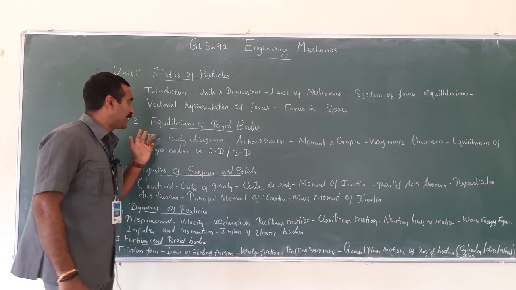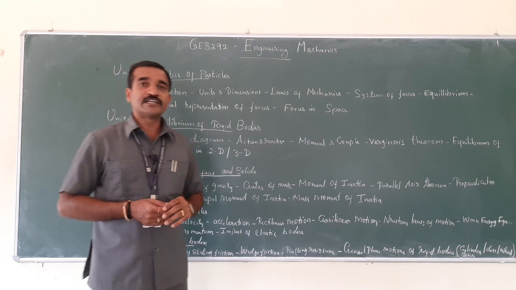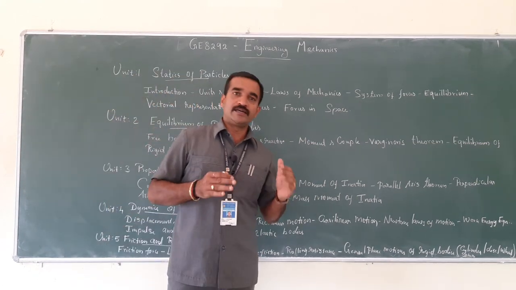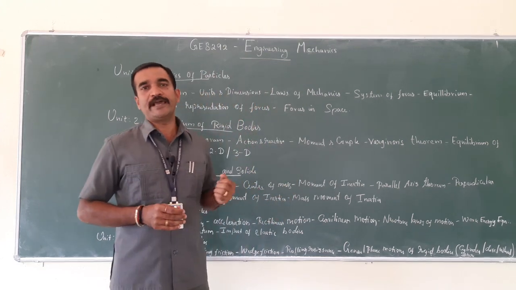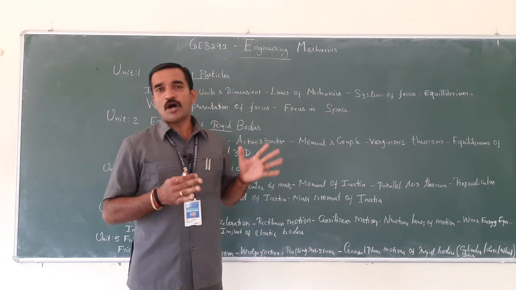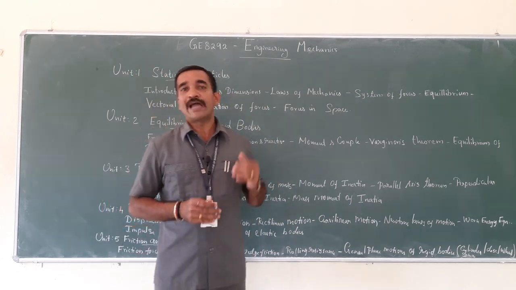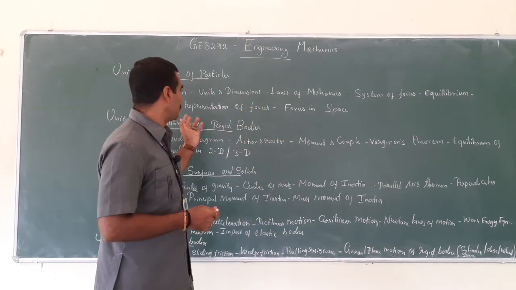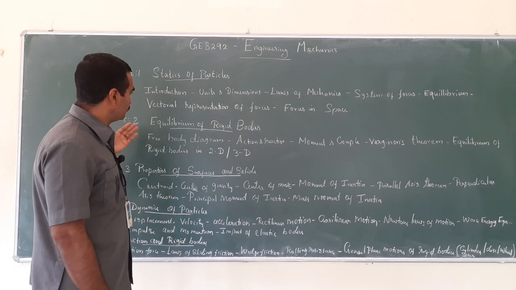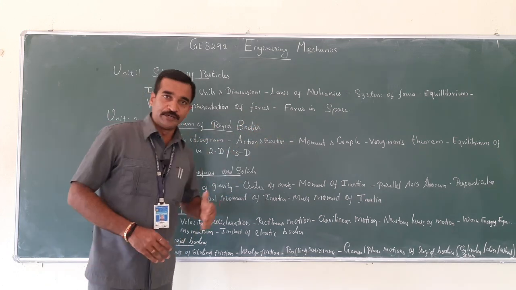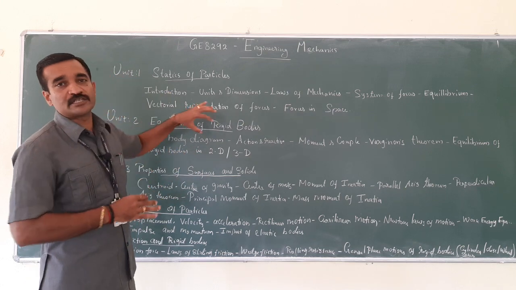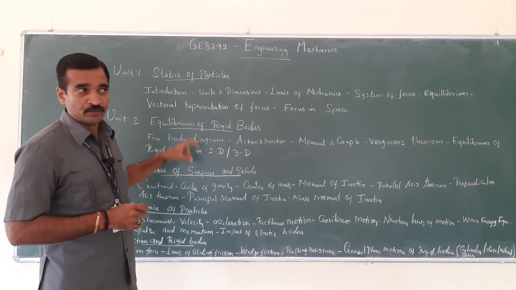So let's move to the next unit, which is equilibrium of rigid body. What do you mean by rigid body? A rigid body is a body having mass and dimensions. See, the body which doesn't deform under the action of force is a rigid body. So we will see in detail about each chapter in the upcoming videos. For this session, I am going to give a brief introduction. What are the chapters covered in each unit?